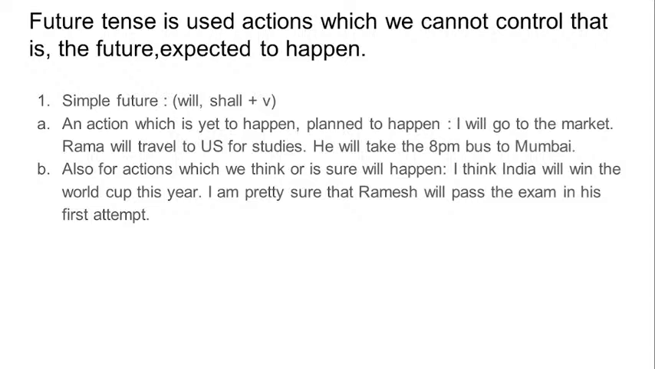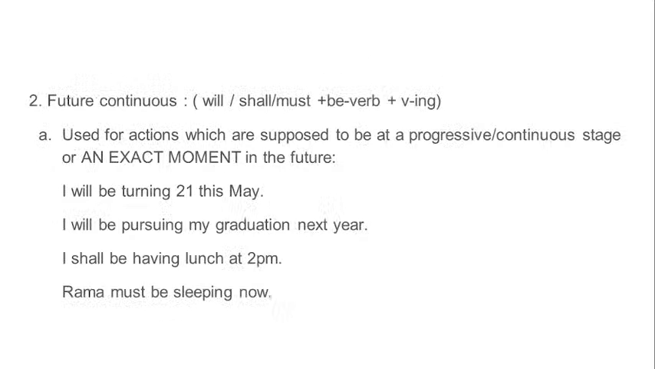The next example is, I'm pretty sure that Ramesh will pass the exam in his first attempt. Right? Again, this is a future possibility. In fact, the idea is that I think this will happen, and this is a future event. So, we need to use the simple future tense over here. Okay, moving on to the next one.